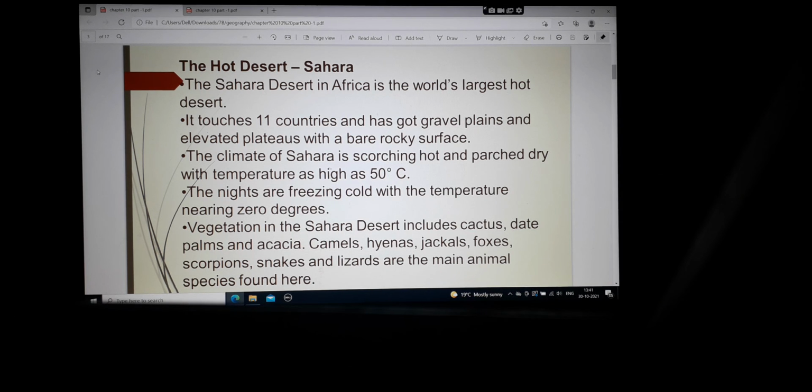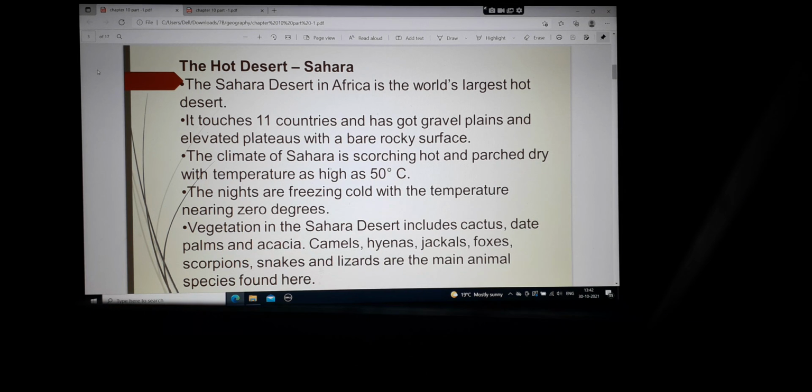The climate of Sahara is scorching hot and parched dry with temperatures as high as 50 degrees centigrade. So the temperature of the Sahara can reach a maximum of 50 degrees centigrade. When the temperature reaches so high, it is very hot. Scorching means very hot, and parched means dry, therefore it becomes a dry or parched desert. Why does it become parched? Because the temperature is very high.